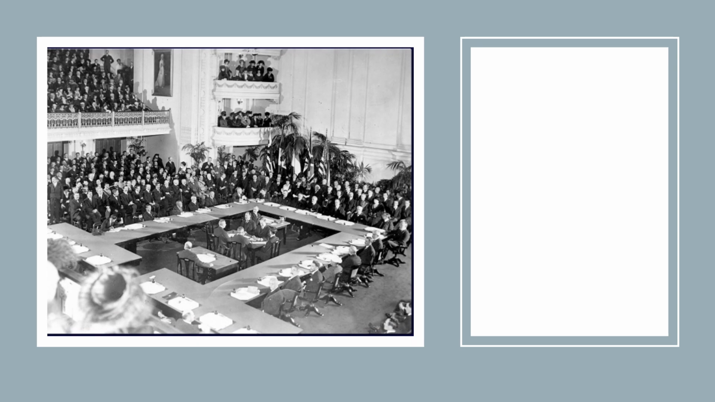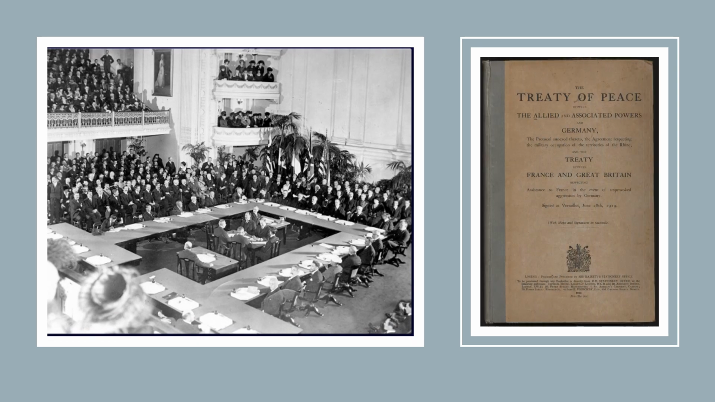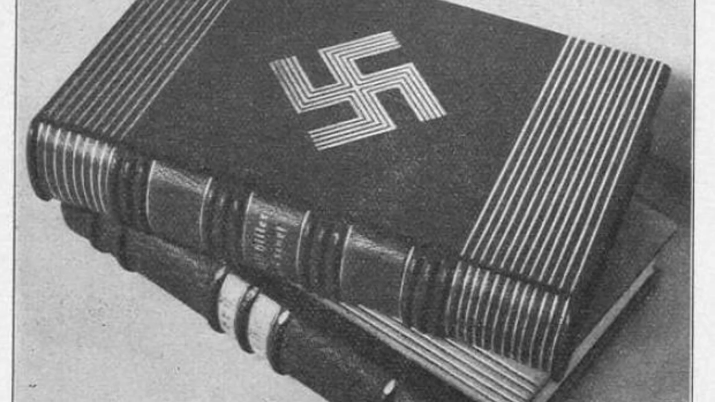Now we know that Hitler wanted to abolish the Treaty of Versailles. He made no secret of this. He outlined all his anger and his plans in his book Mein Kampf. Hitler was also opposed to communism. He believed the Bolsheviks wanted to take over Germany.